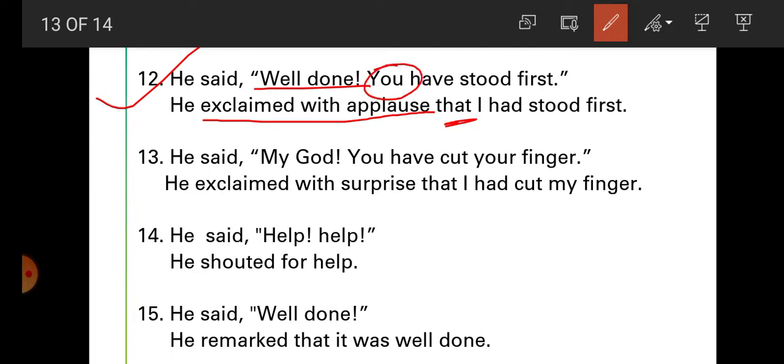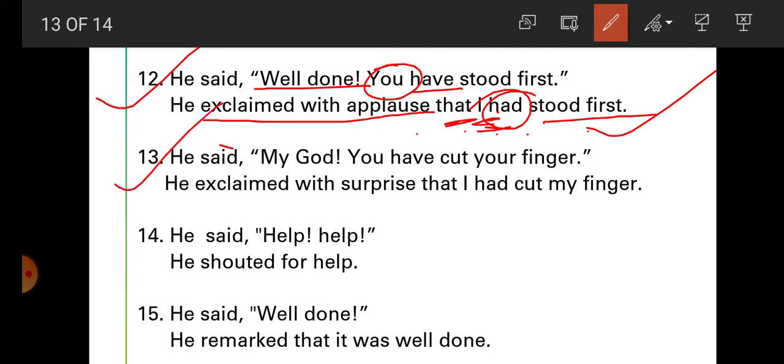You is what? You is second person. So according to the object, what is the object here? Me, I. So for me, what will be here? I. Me is not written here, but it is understood. So here I is used. And have changed into had. Stood first. He exclaimed with applause that I had stood first.